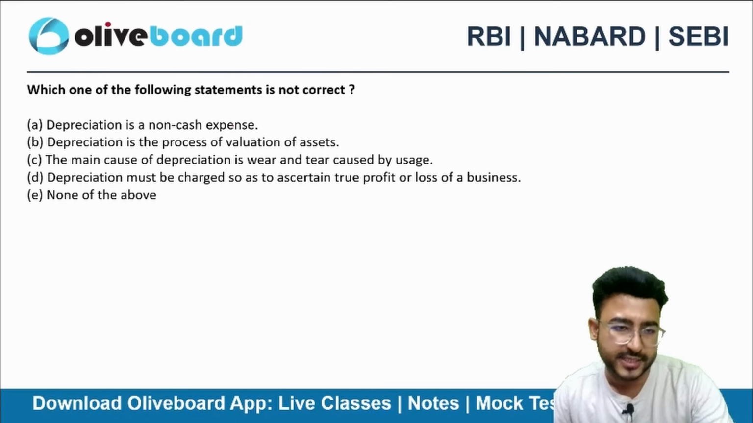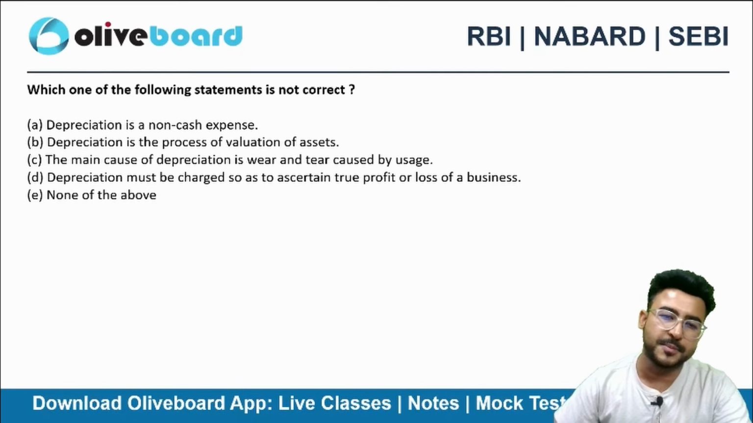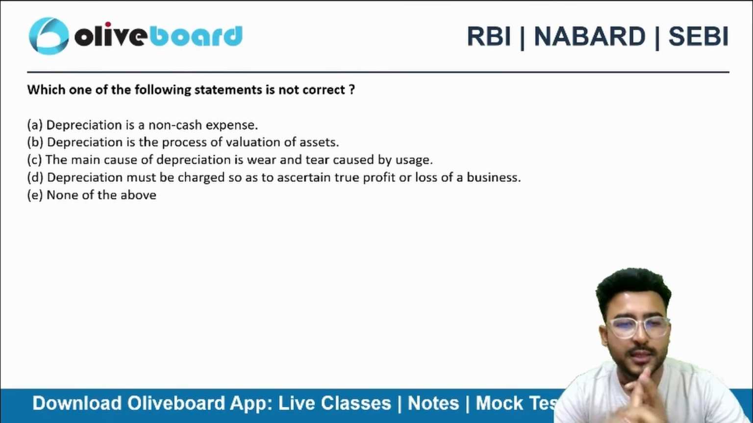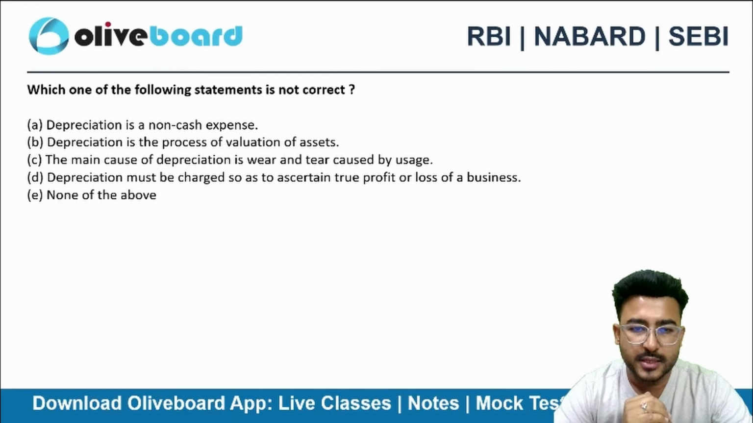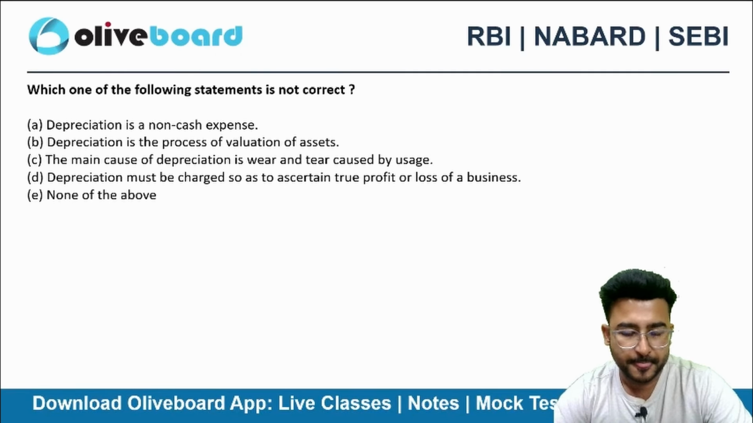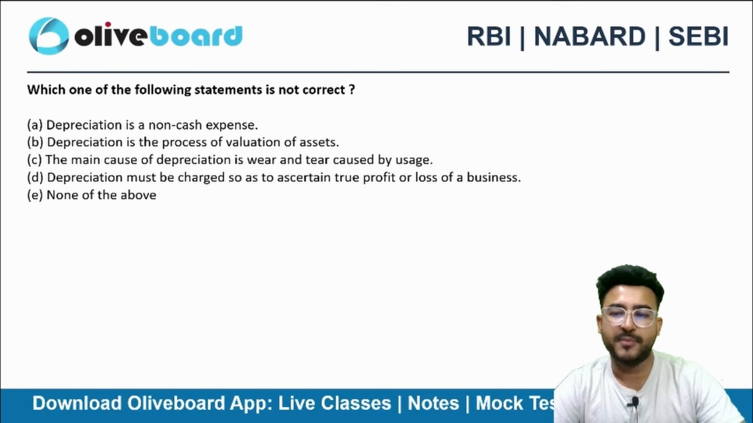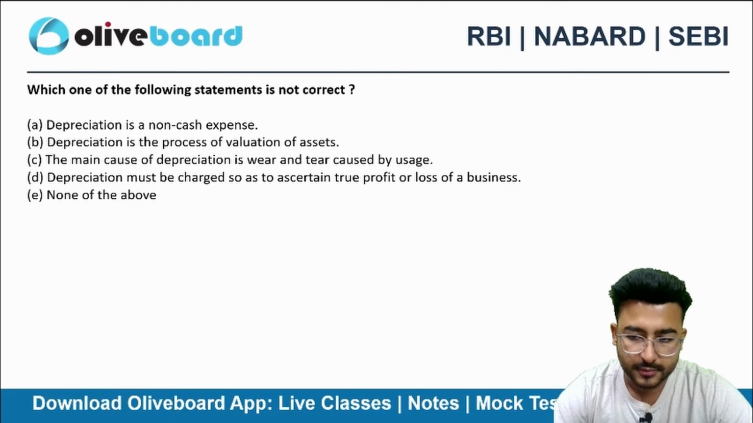Which of the following statements is not correct? Depreciation is a non-cash expense. Depreciation is the process of valuation of the asset. The main cause of depreciation is wear and tear caused by usage. Depreciation must be charged so as to ascertain true profit or loss for the business. None of the above. You need to identify the statement which is not correct. So what do you think, guys?